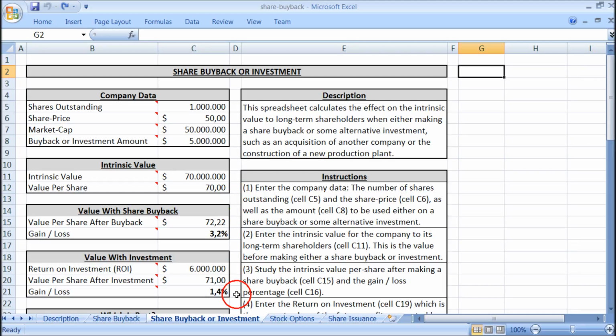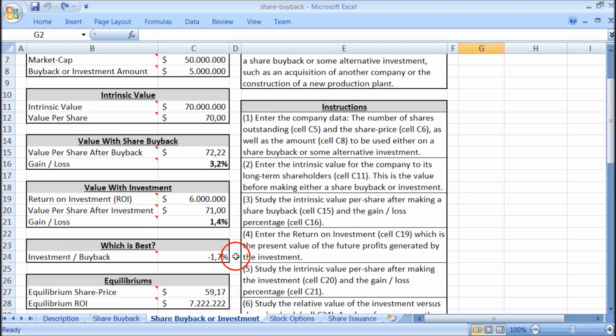the investment. This gain of 1.4% with the investment is much lower than the gain of 3.2% when we made the share buyback. This number here basically just compares the two gains. It takes the value per share after the investment and divides it by the value per share after the buyback. And what we get is minus 1.7%. So when this is negative, it means that the share buyback was better. And when it is positive, it means that the investment was better.